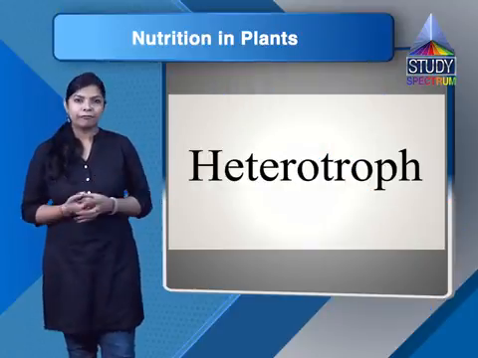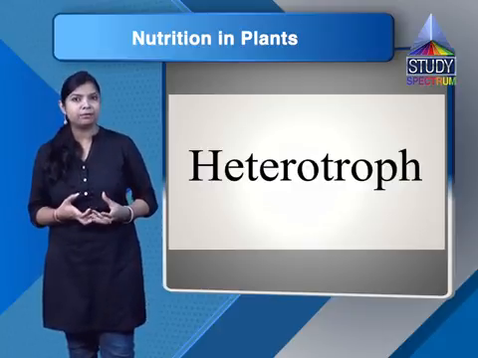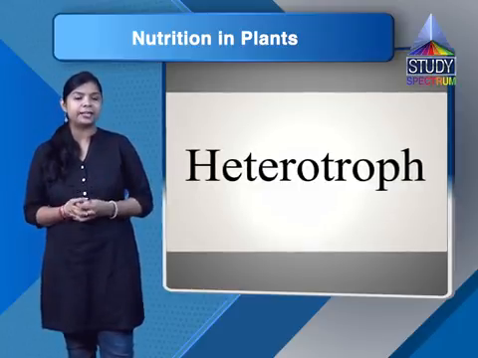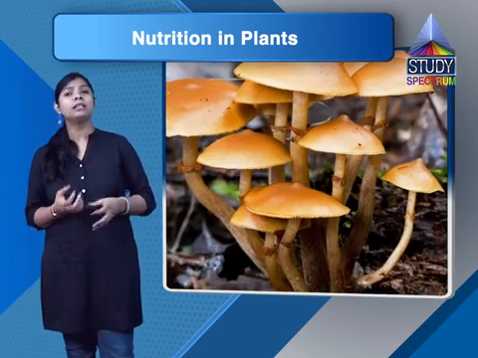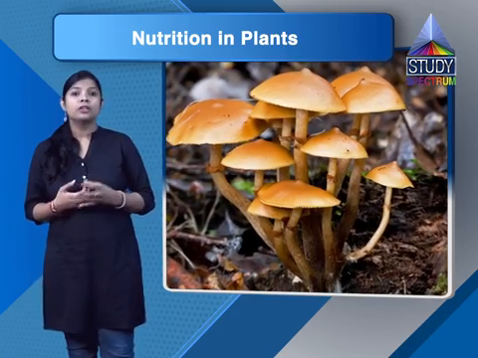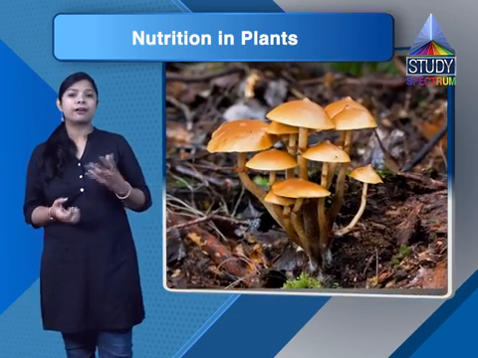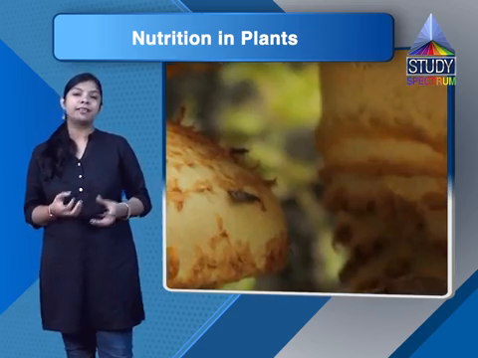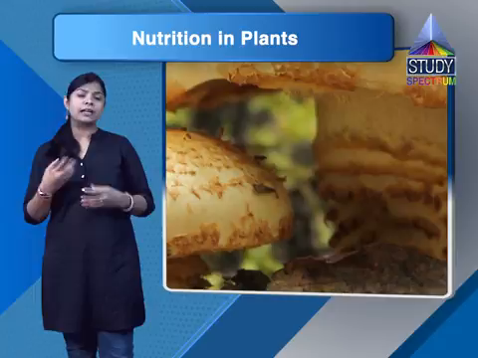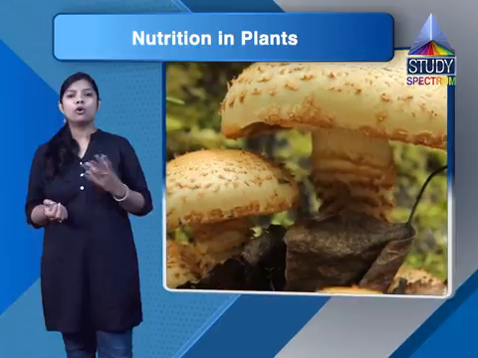Now students, heterotrophic mode of nutrition. As we have discussed earlier, many animals and humans cannot make their own food, so they are directly or indirectly dependent on the plants or the producers. There are also many plants that lack chlorophyll, so they cannot synthesize their own food. So how do they survive, and from where do they derive their nutrition? Yeast, mushrooms and molds are some of these plants that lack chlorophyll and cannot make their own food.